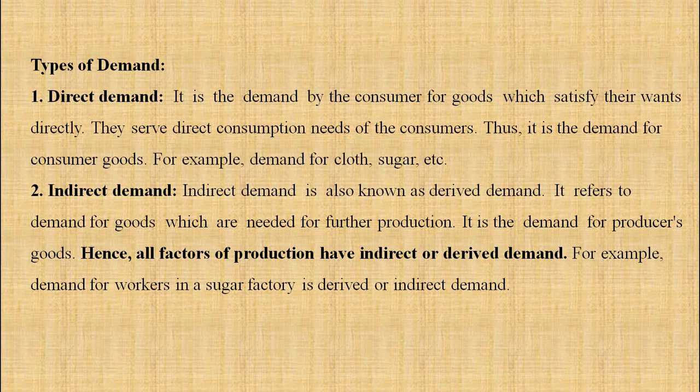So all factors of production, land, labor, capital and enterprise have indirect or derived demand, right? For example, demand for workers in a sugar factory is derived or indirect demand. Demand for all the factors of production, they are called as indirect demand or derived demand. Land, labor, capital and enterprise, these are the 4 factors of production. So demand for factors of production have derived demand or indirect demand.